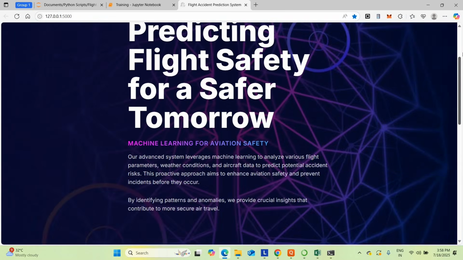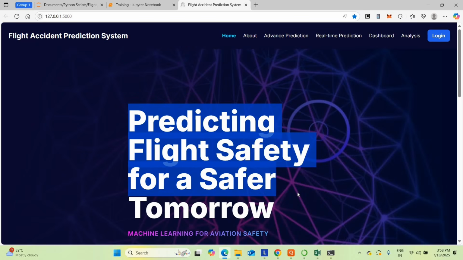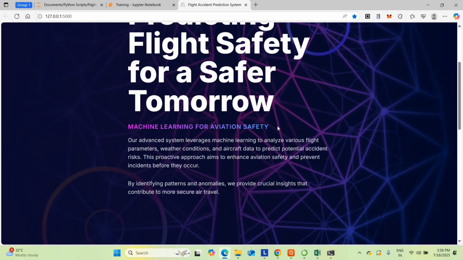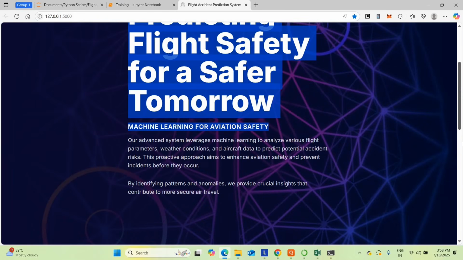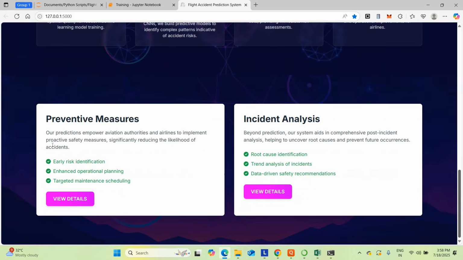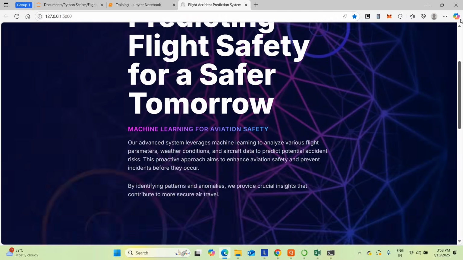It's very real-time, very decent, and the UI is also very decent. Flight Accident Prediction System: predicting flight safety for a safer tomorrow. It's machine learning for aviation safety. It mentions the project features, what steps are involved in this project, and preventive measures as well as incident analysis. This is the home page of our project.